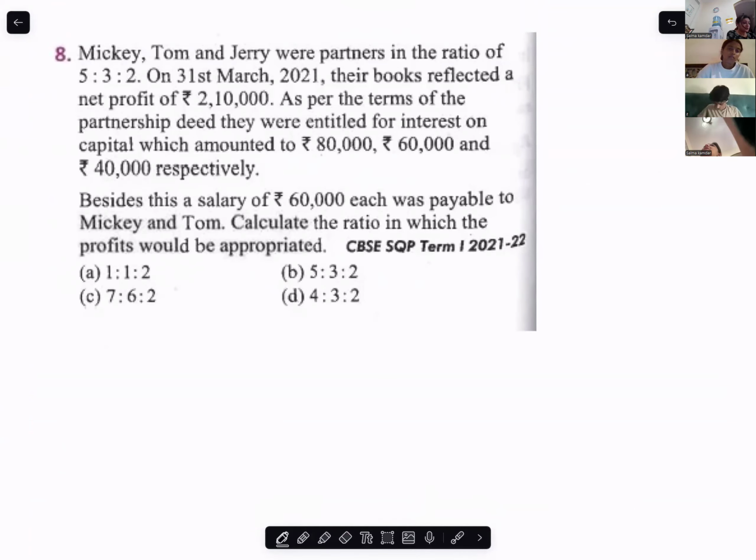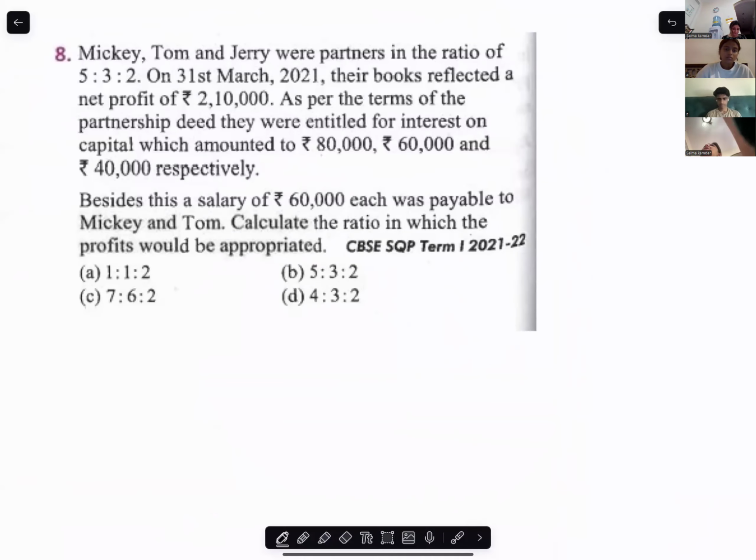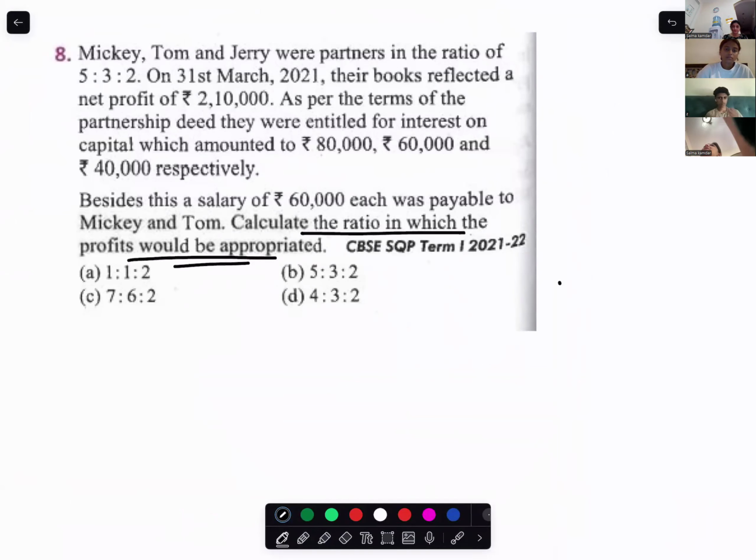Over here, they want us to calculate the ratio in which the profit should be apportioned. So the ratio is how much? 5 is to 3 is to 2. The books have a net profit of 210,000.